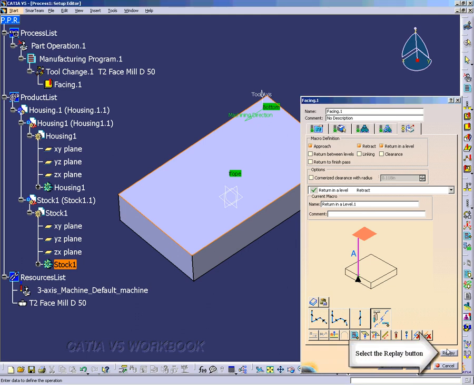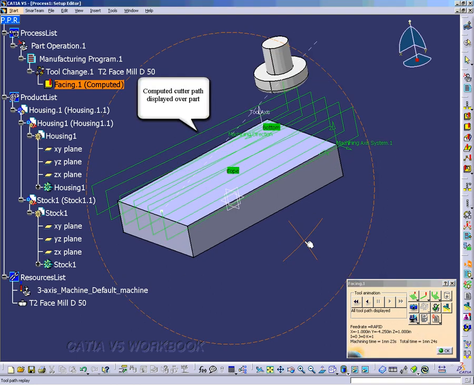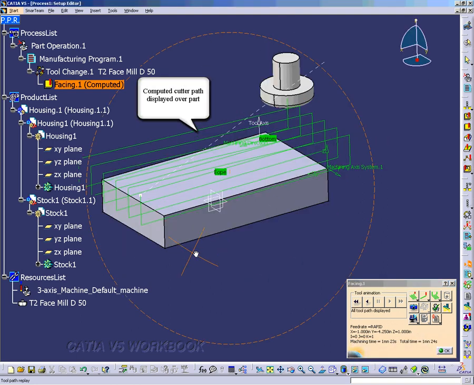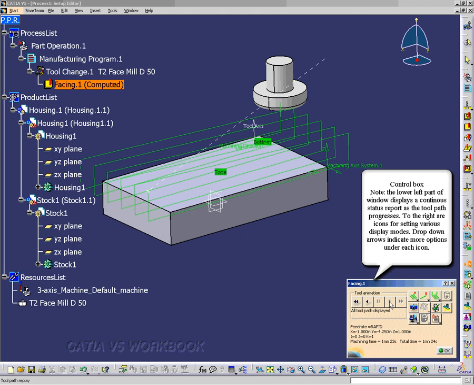Select the replay button and we'll be able to see how our facing operation looks. We can rotate this to get a better view, click the rewind button and then play, and notice that it's pretty quick, but it does show you the tool path that it will take on the stock part.